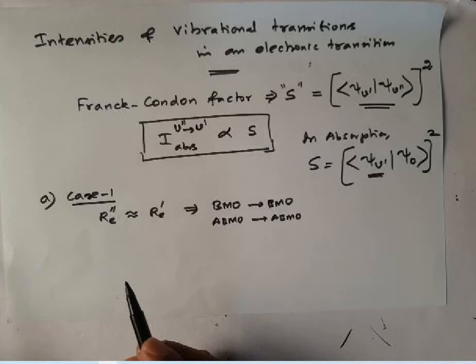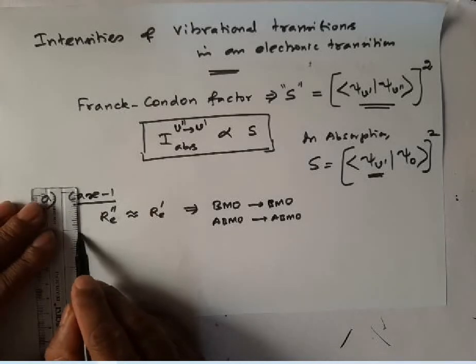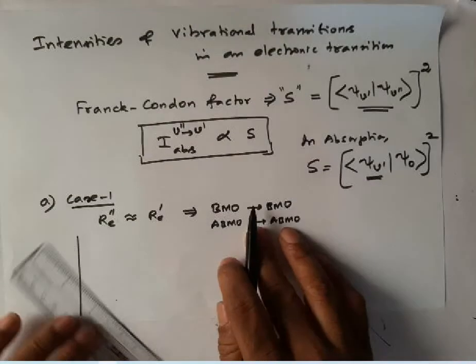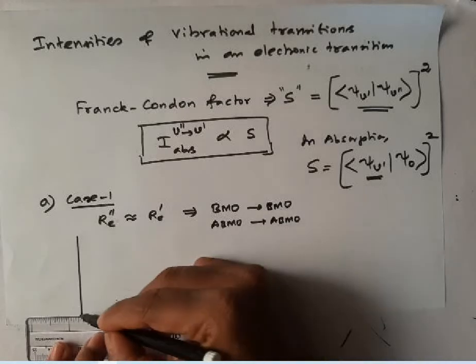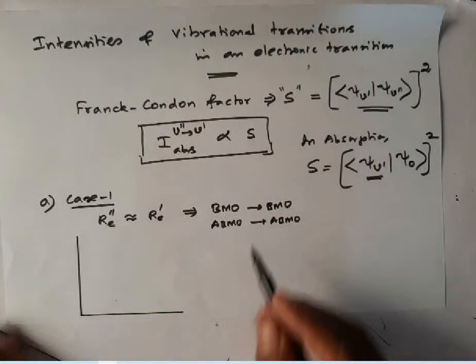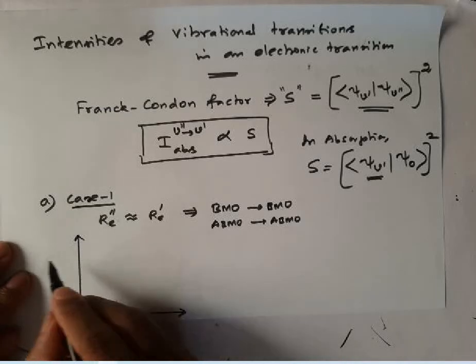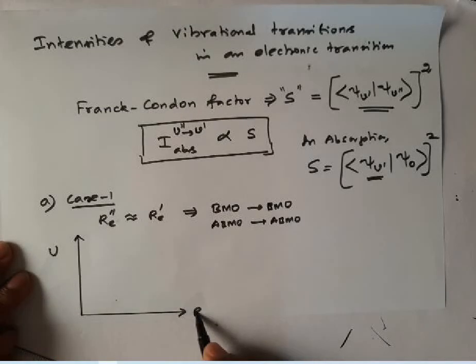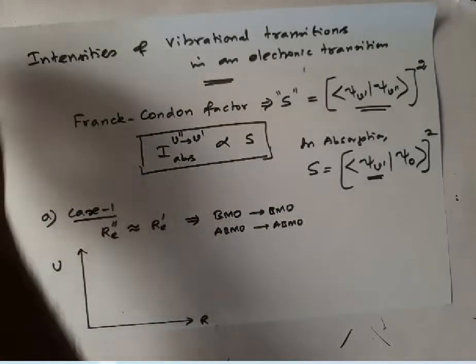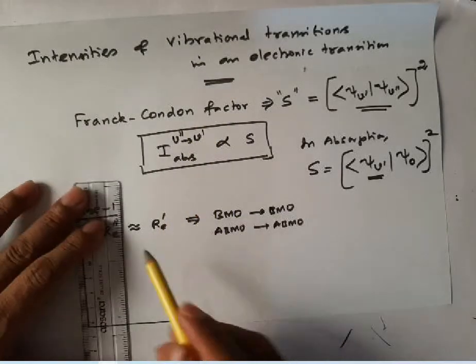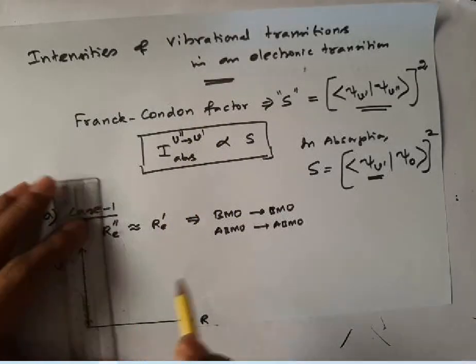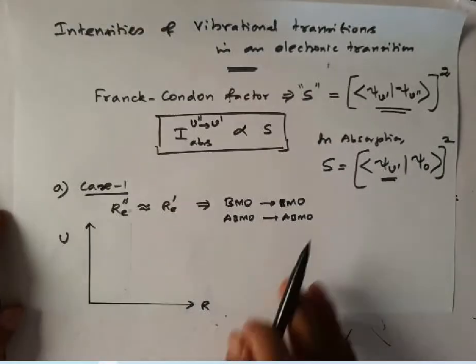Now suppose I take the vibrational states having almost the same internuclear distance. Here I have energy, here I have internuclear distance. Let me draw a line here so that it will be comfortable to draw.